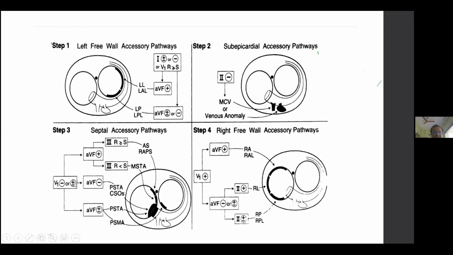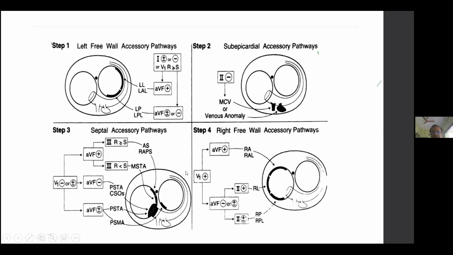In step 3, if the delta is isoelectric or negative in V1, then it is a septal pathway, and we see AVF. Based on AVF, if it is positive, then it can be either an anteroseptal or a mid-septal. If AVF is negative, it is a posteroseptal accessory pathway. And if AVF is isoelectric, it can be either a posteroseptal tricuspid annulus or a posteroseptal mitral annulus.